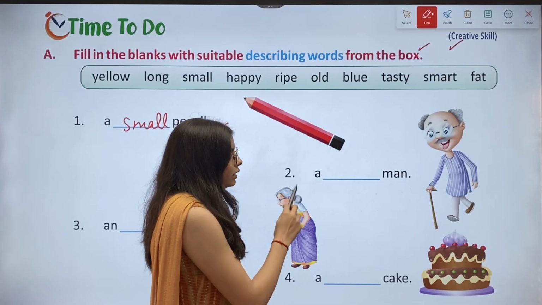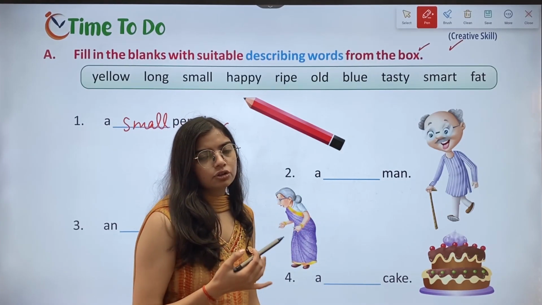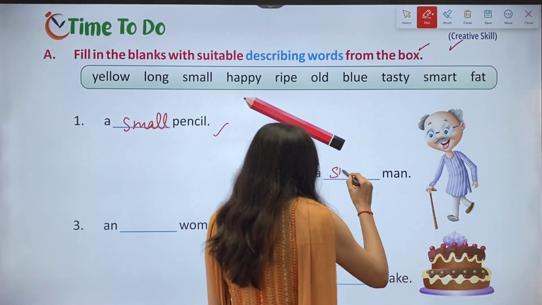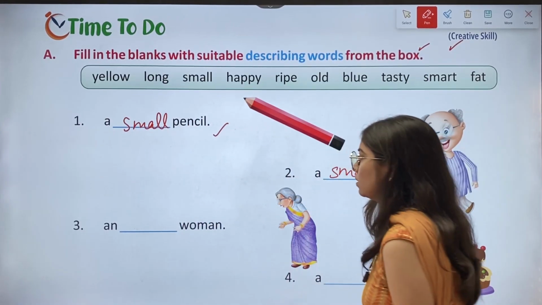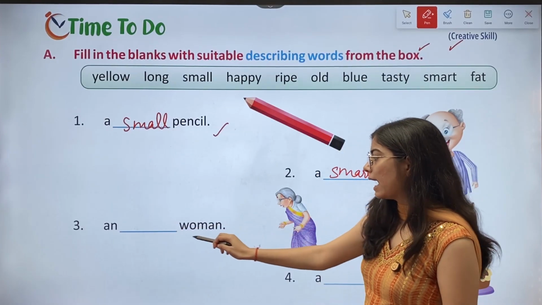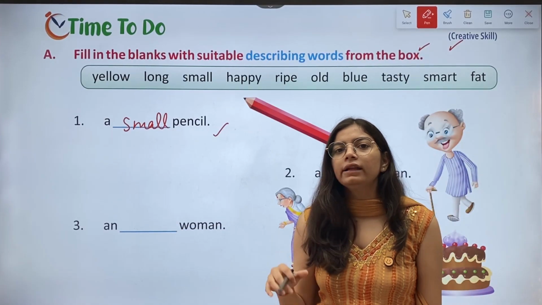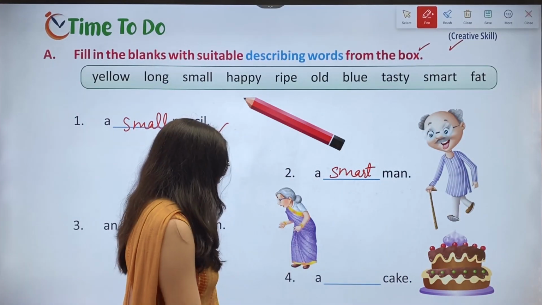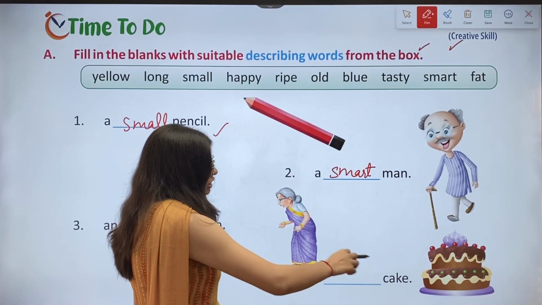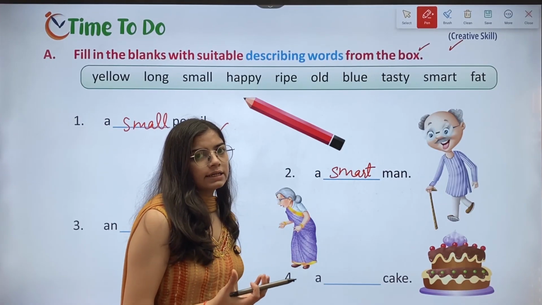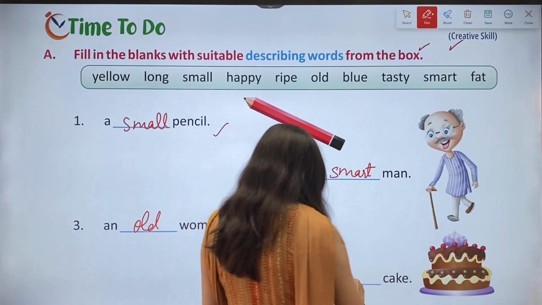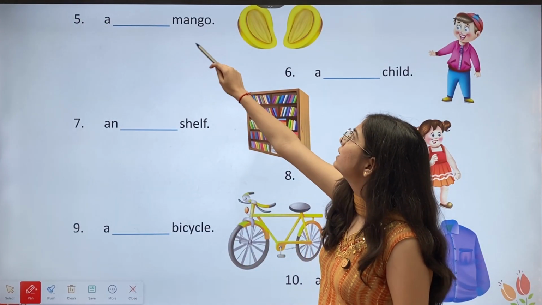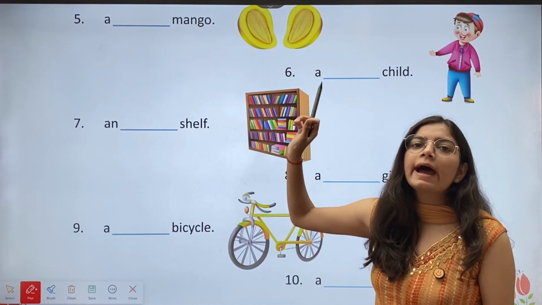Then we have second, a dash man. So we'll fill a smart man. Then we have third one, an dash woman. So an old woman. Then fourth, a dash cake. Now the answer is tasty cake. Now fifth, a dash mango. So this is a ripe mango.